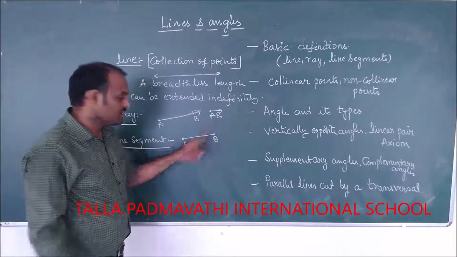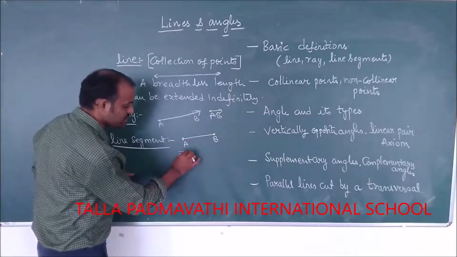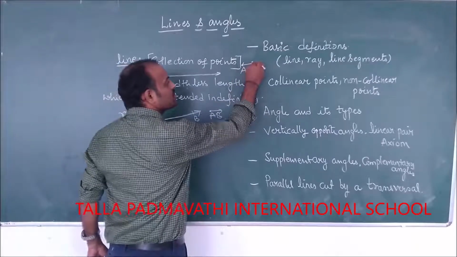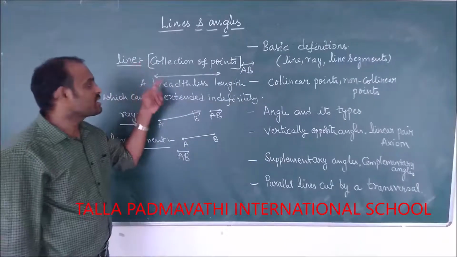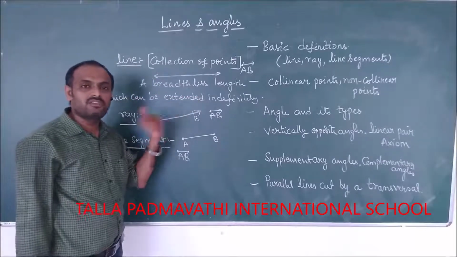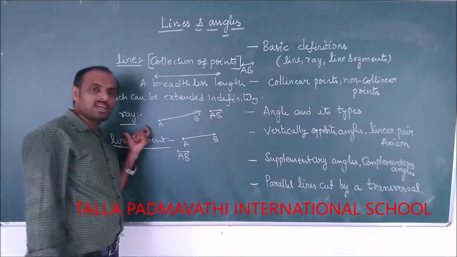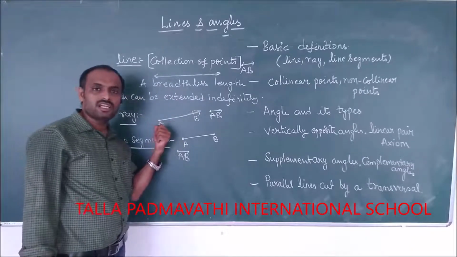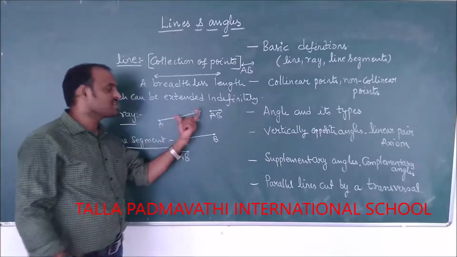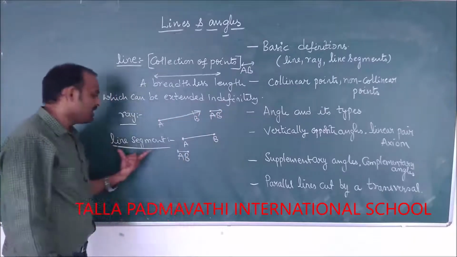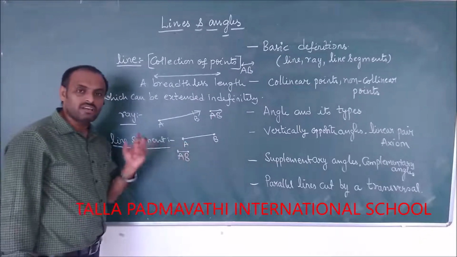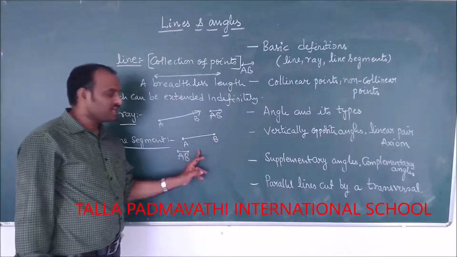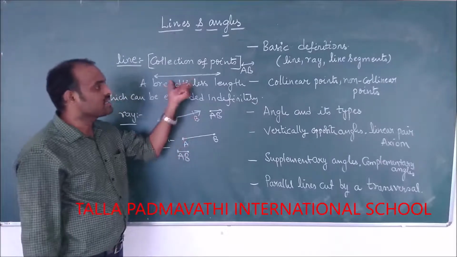This is how we denote. Line segment AB, we denote like this. Then what is line AB? This is line AB. A line means a breadthless length which can be extended indefinitely on both the sides. Then what is a ray? A ray is also a part of a line, whereas one side it is terminating, the other side it can be extended indefinitely. And a line segment has a definite or fixed length. So this is line segment AB, this is ray AB, and this is line AB.